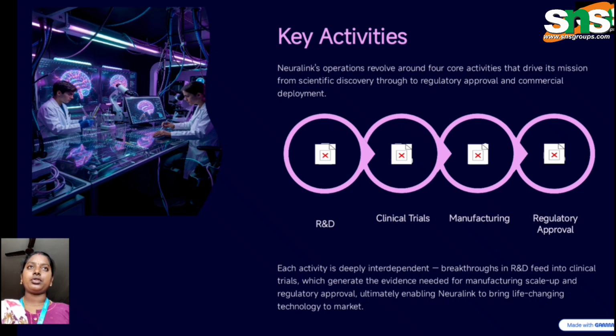The manufacture of the implant devices may also cost varyingly because of the accuracy and efficacy of the devices for the neurological patient, and regulatory approval is also involved. So the main breakthrough R&D feeds into the clinical trials to generate the evidence for the manufacturing, and also the life-changing technology devices.